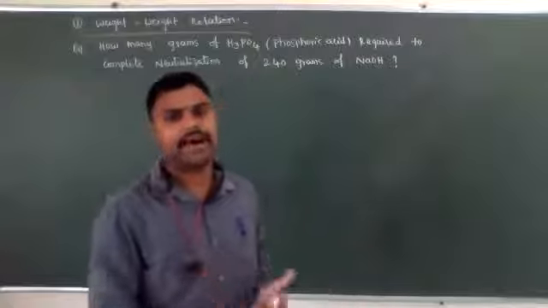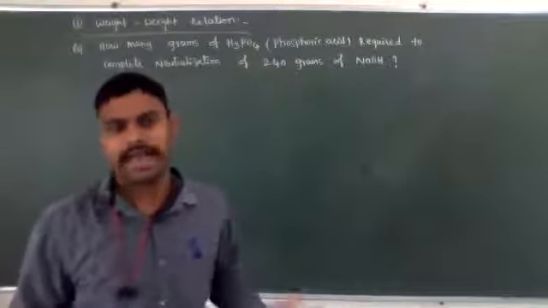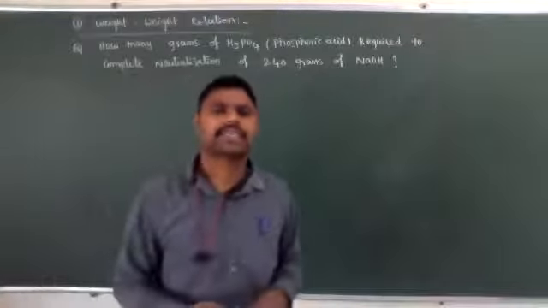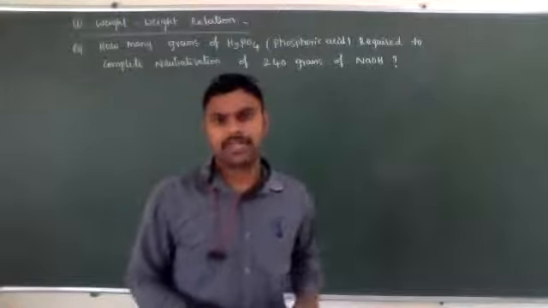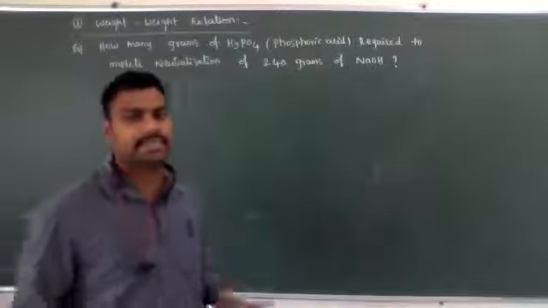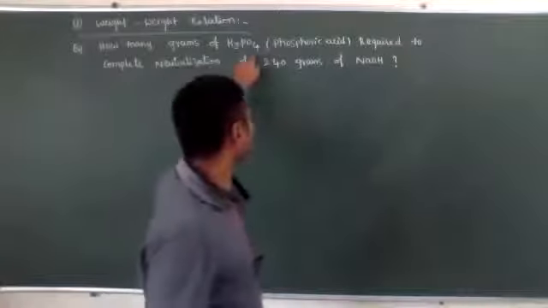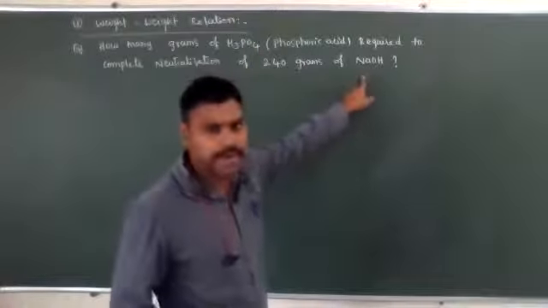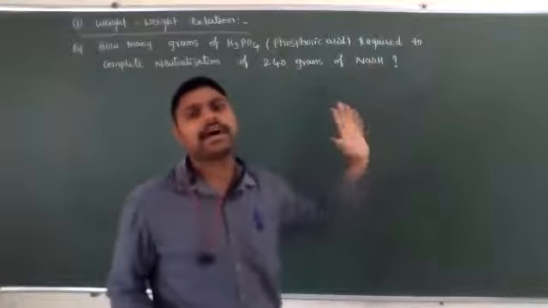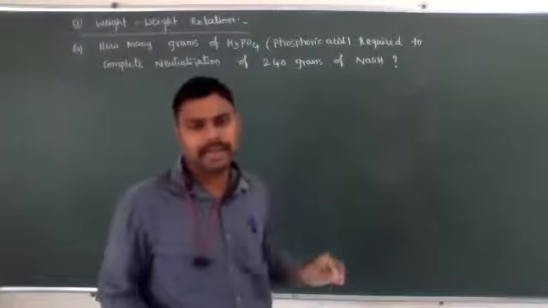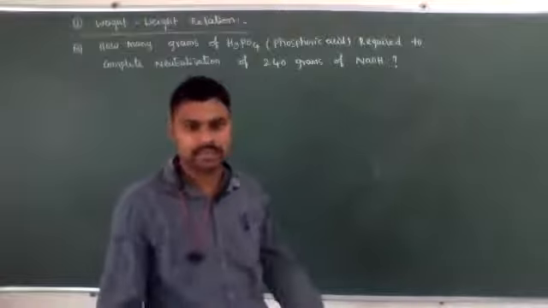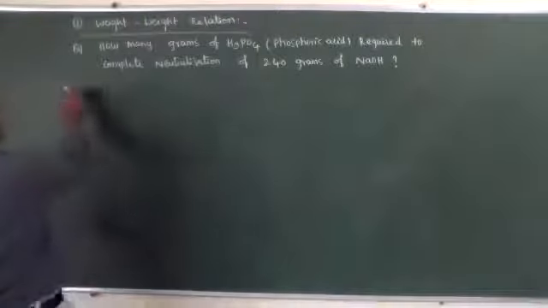Acids and bases combine to give salts. So first you have to write the balanced chemical equation. H3PO4 completely reacts with sodium hydroxide, then what is the final product? And you have to balance that equation.